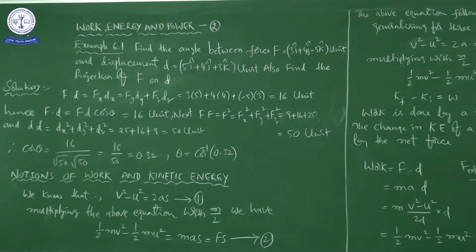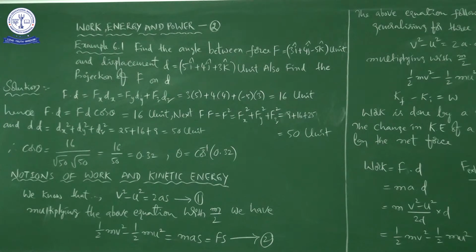Taking two vectors A and B, A is Ax i cap plus Ay j cap plus Az k cap, and B is Bx i cap plus By j cap plus Bz k cap. In that manner we also found A bar dot B bar, right. So in this class we are going to focus on one example problem, and afterwards the work-energy theorem.